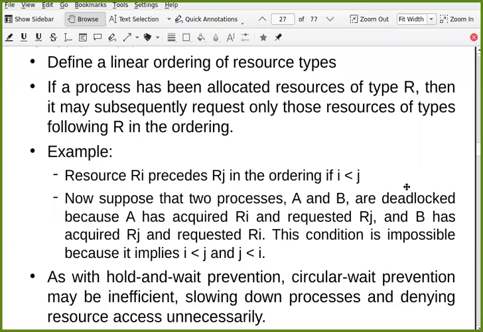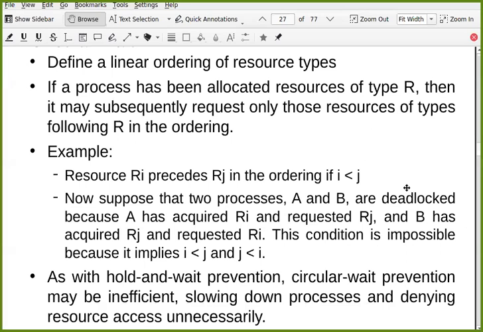Now, if some process has acquired R5, that same process can request R6, R7 and further, but it cannot request R4, R3, R2, R1. That is linear ordering. Once you have acquired resource Ri, that process can further acquire only Ri plus 1, Ri plus 2, Ri plus 3, but it cannot request Ri minus 1, Ri minus 2 or below that.